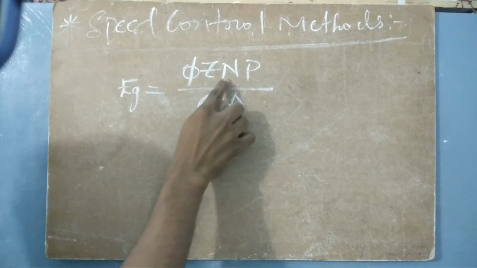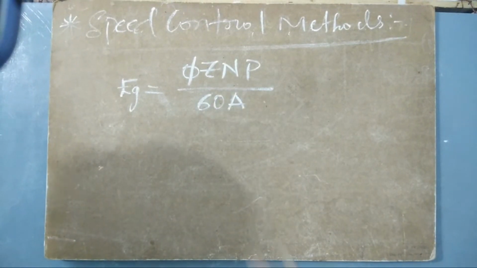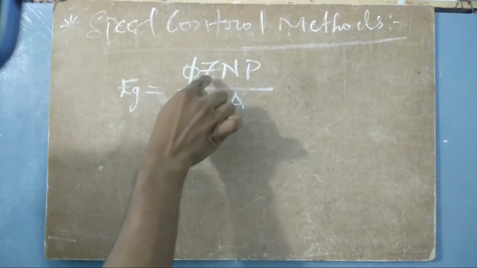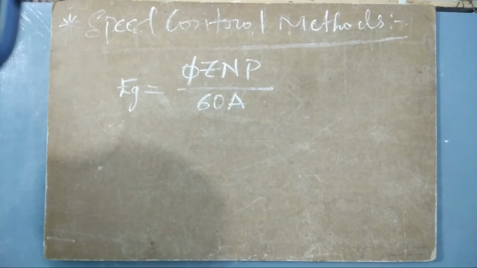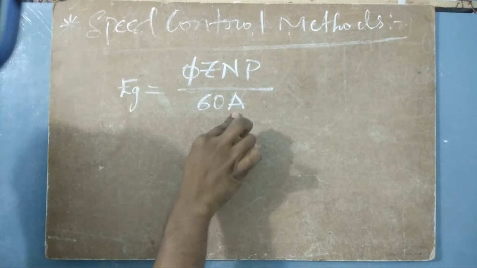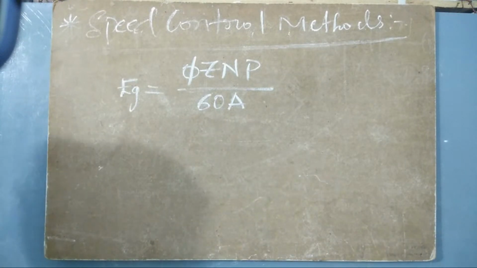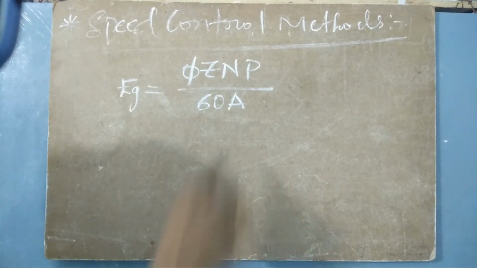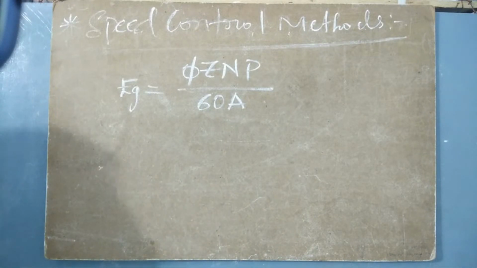So here N is there. N will also change, right? N will also be changing. Flux will also be changing. And then the number of parallel paths, but this one is constant. 60 is already a constant. A equals the number of parallel paths, so after construction, the number of parallel paths also will be constant.